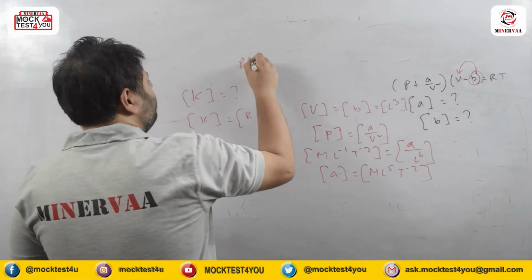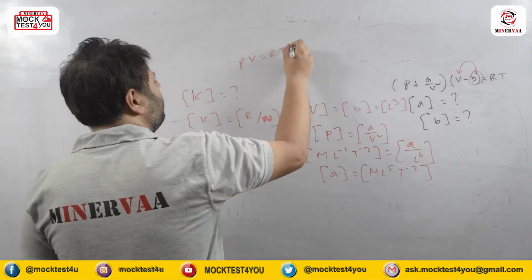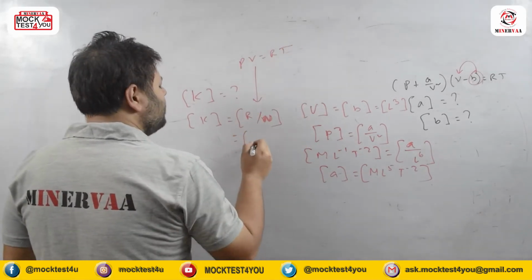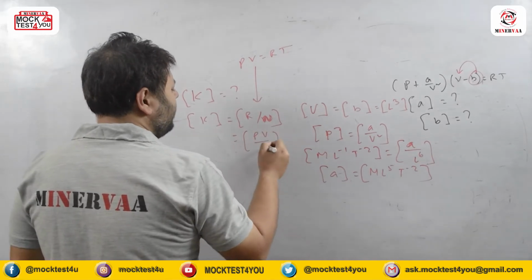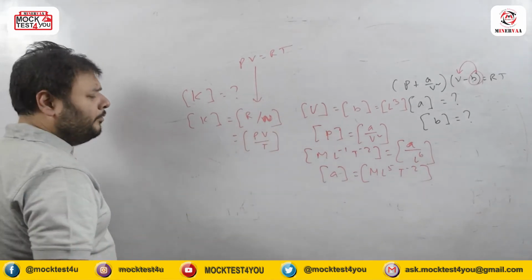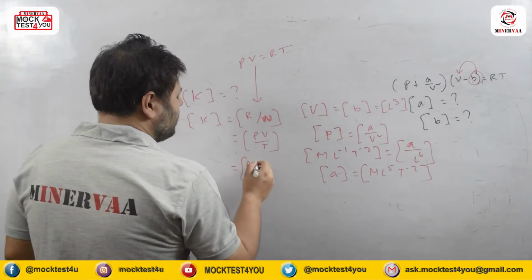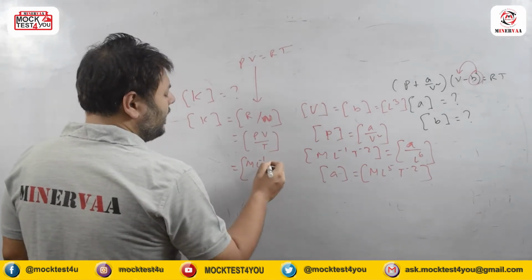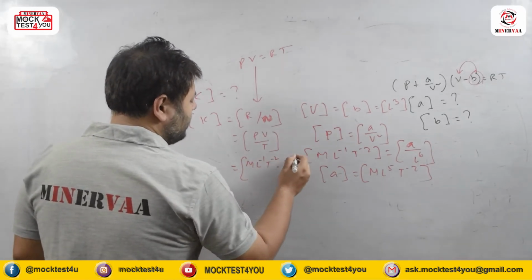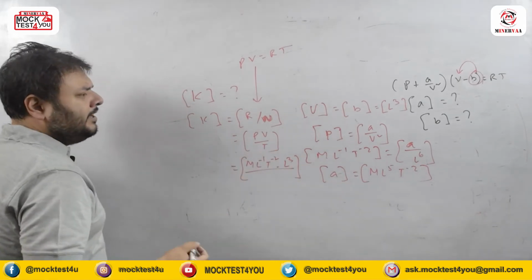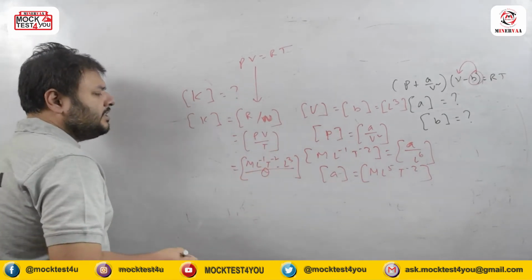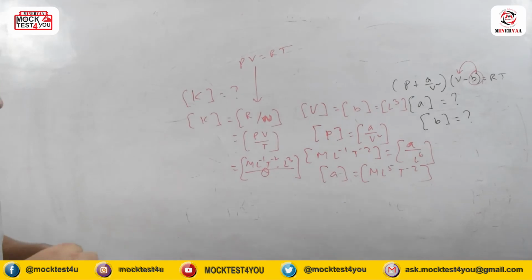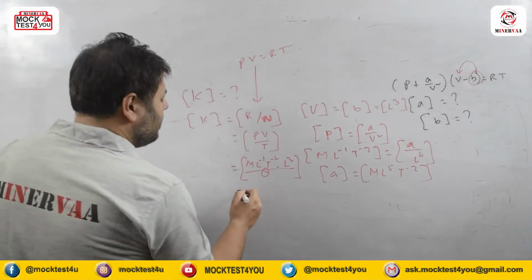We know that PV equals RT for 1 mole, so R is simply PV by T, and N doesn't have any dimension, so we are removing it. Here PV means pressure and volume: M L to the power minus 1 T to the power minus 2 into L cube. And this T is nothing but the temperature, so I am taking it as theta. So finally it is becoming what?